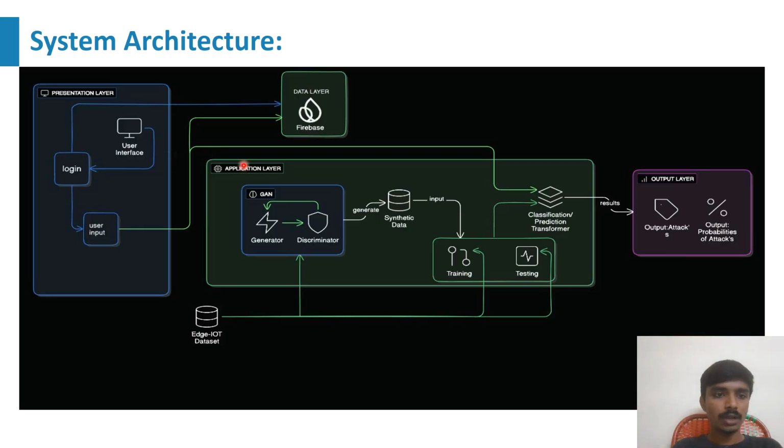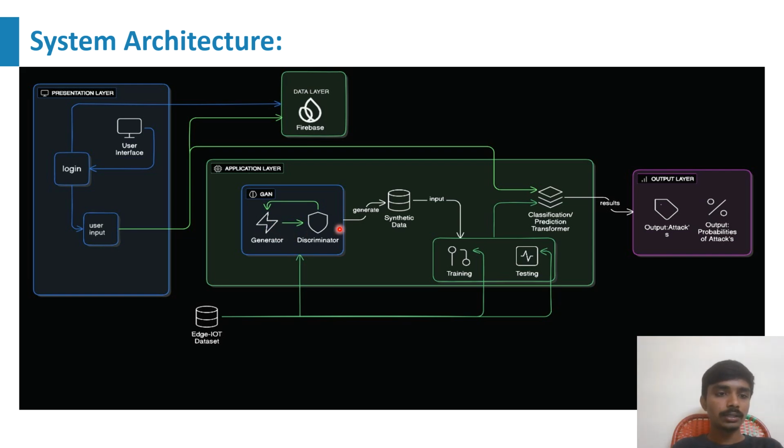This diagram shows how our system works. It starts by collecting IoT network traffic data, and the data is pre-processed, which means the unnecessary data and noise are removed from the dataset. The pre-processed dataset is then sent to the GAN, the Generative Adversarial Network, which contains two parts: generator and discriminator. The generator creates the fake attack data and gives it to the discriminator, and the discriminator detects whether it is real or fake.